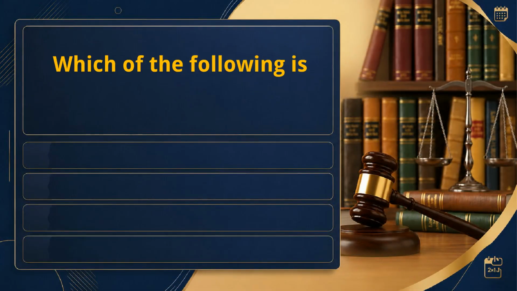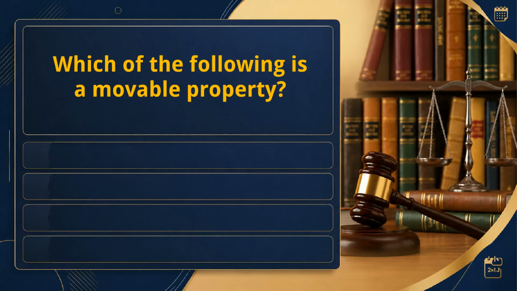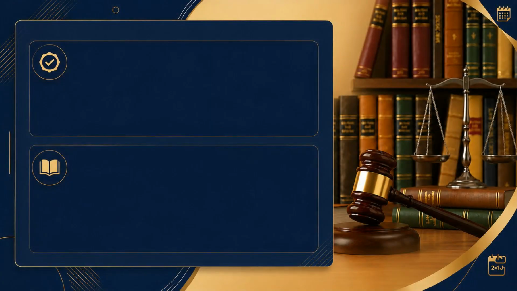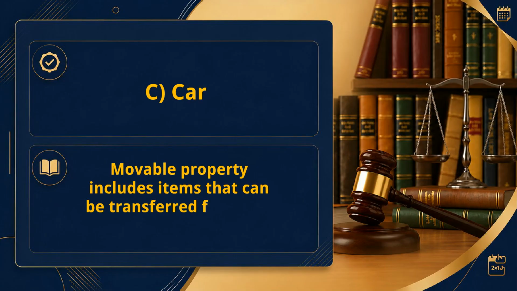Which of the following is a movable property? A. Land. B. Building. C. Car. D. Tree attached to land. Right answer: C. Car. Movable property includes items that can be transferred from one place to another.